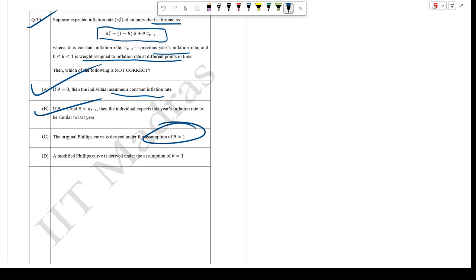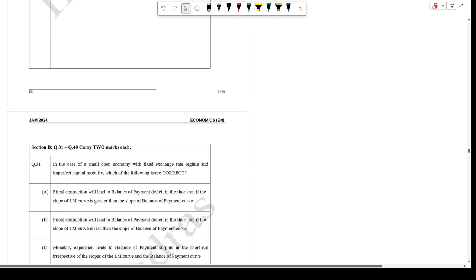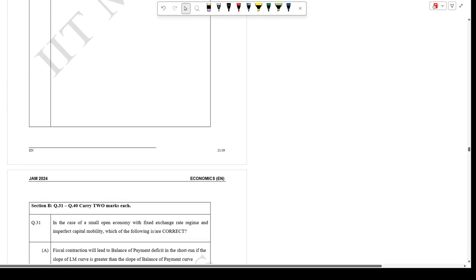This is incorrect because the modified Phillips curve is derived on this assumption; the actual Phillips curve cannot be given in this way. So C is the answer, meaning the wrong statement. Okay, in the next video we will solve from 31.